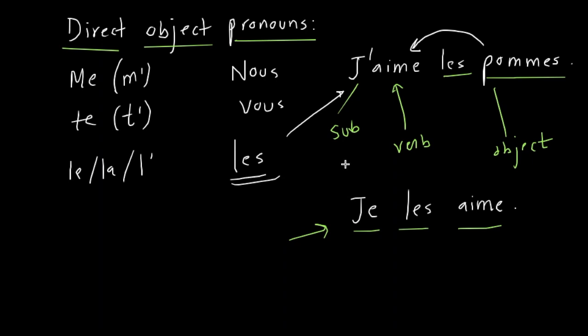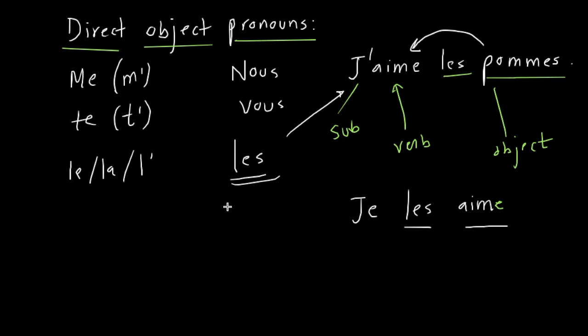Okay. Now there are a couple of things that you need to understand about direct object pronouns. First thing is, direct object pronouns precede the verb. They come before the conjugated verb. Okay. There are certain cases where they will come after the verb. One of those is commands, like call me. Then it comes after the verb. Okay. But we haven't learned commands yet. So probably at that time we'll have to revisit this topic a little bit again. In fact, we are going to revisit this topic again after we learn the past tense.